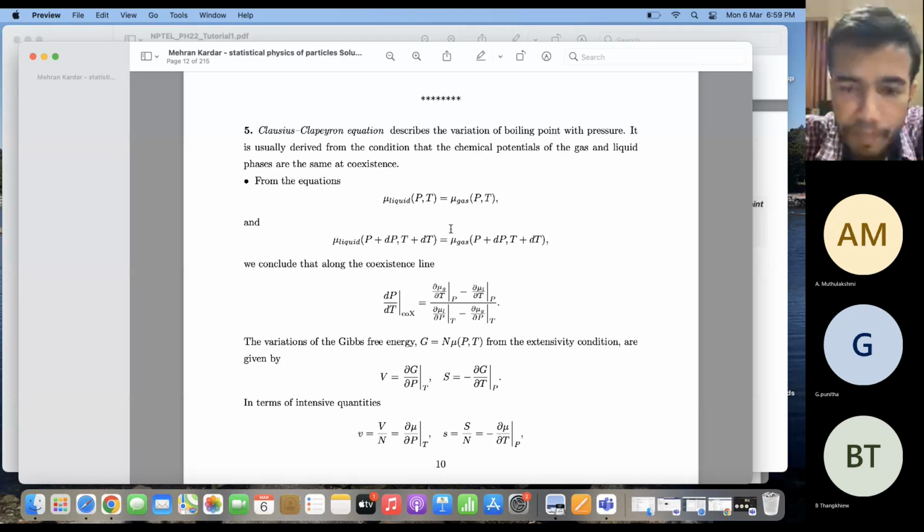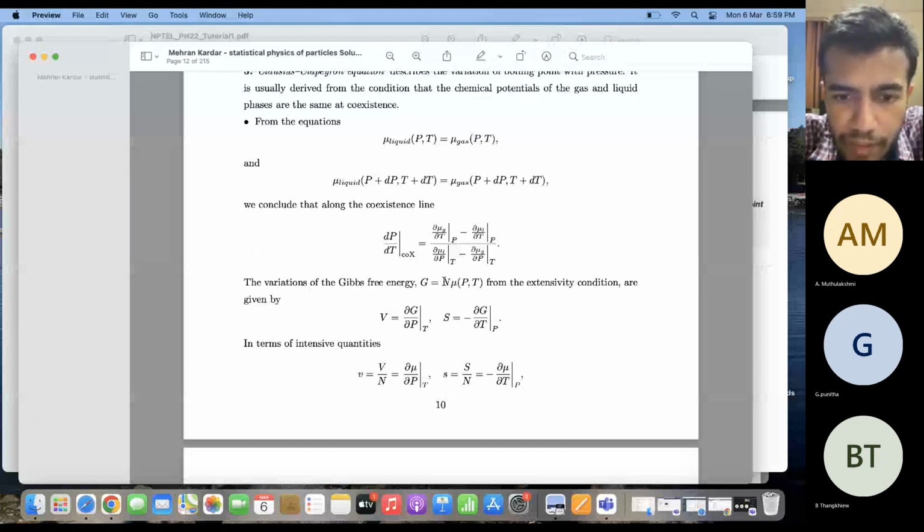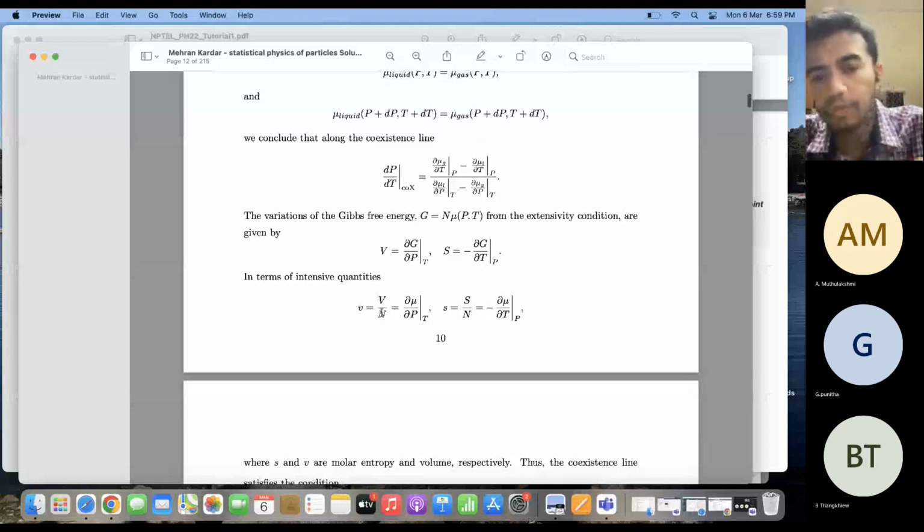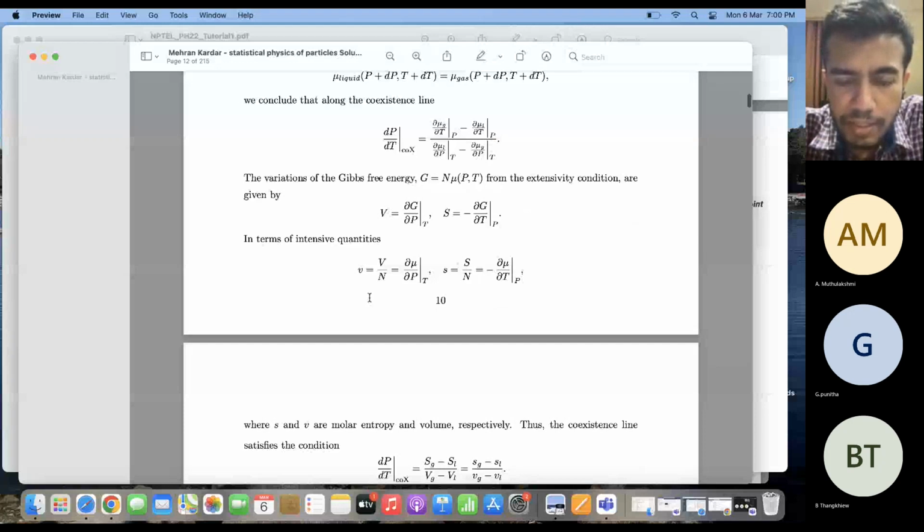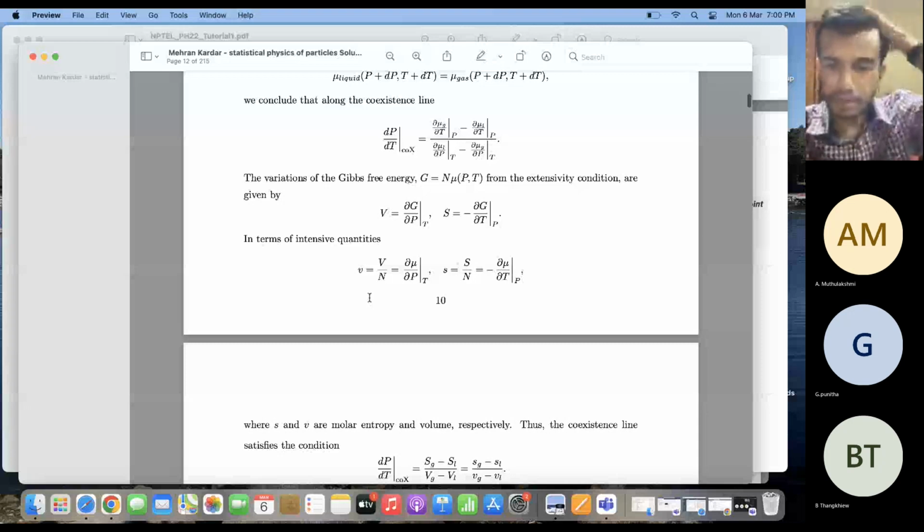Now, if I perturb it slightly and then take a derivative of it, then I can actually get how this varies with different temperature and pressures. So then I can get dP/dT along the line of coexistence. And this right hand side can be written in terms of these two quantities, small v and small s, where small v is nothing but capital V by n. Capital V is the volume of the system, and n is the number of moles. Similarly, small s can be written as capital S by capital N. So this is the specific volume and the specific entropy.